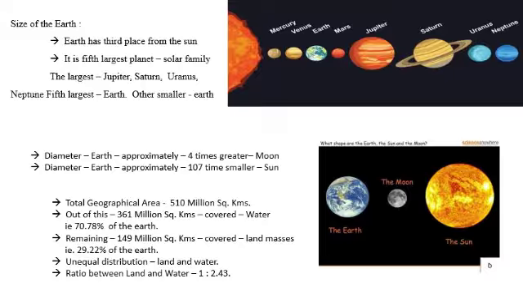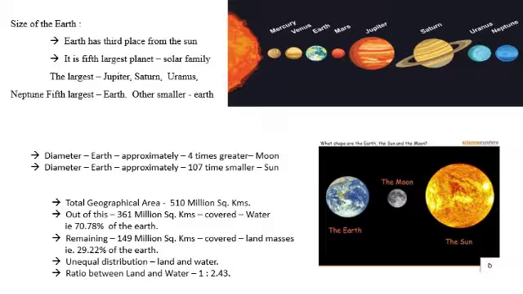Out of the total 510 million square kilometers, 361 million square kilometers of area is covered by water. That is 70.78% of the total area of the Earth.